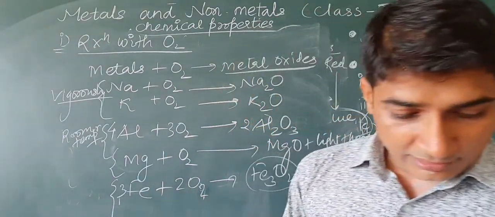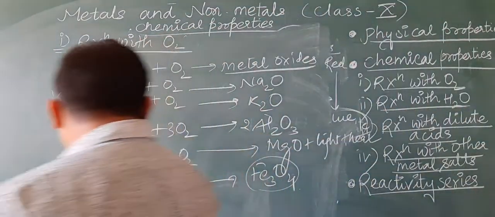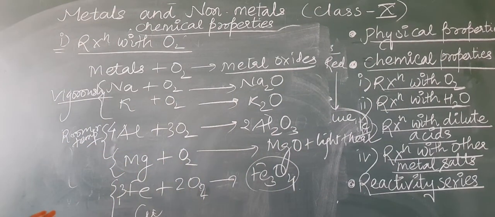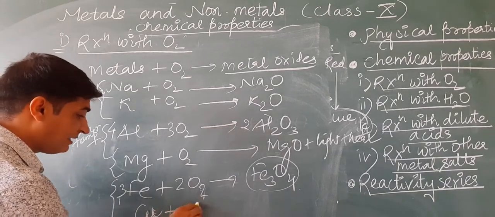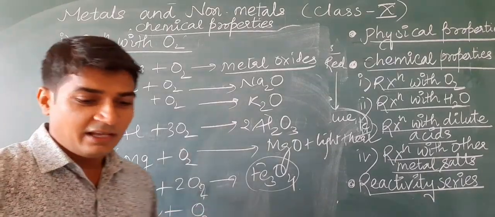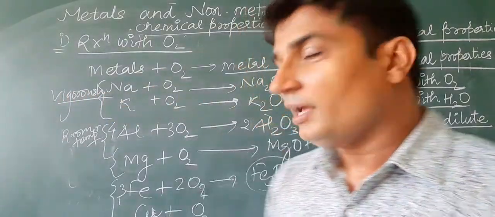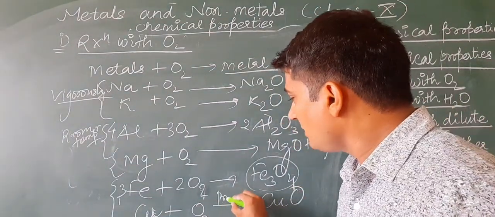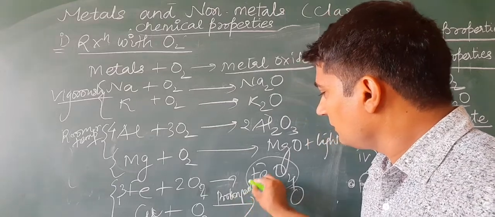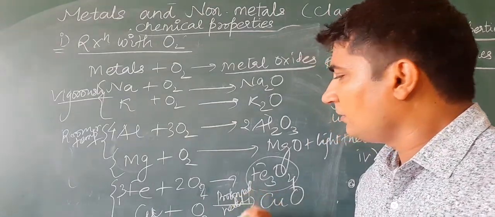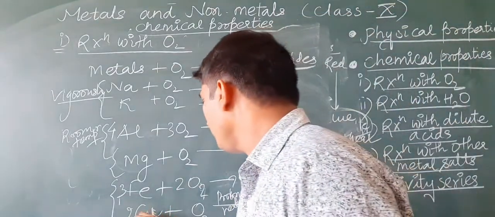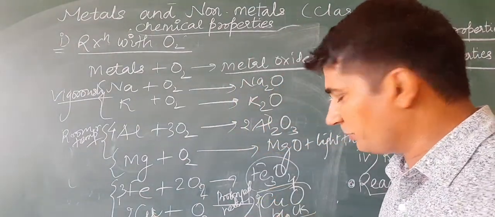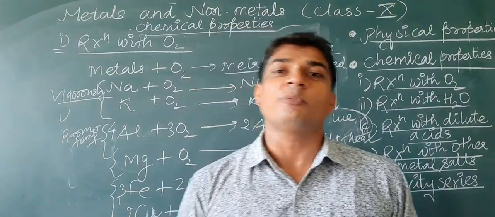Then copper. Copper is not reacting even at higher temperature, but if it is heated for a longer time, prolonged heating, then it becomes black in color. That is due to formation of copper oxide in it.